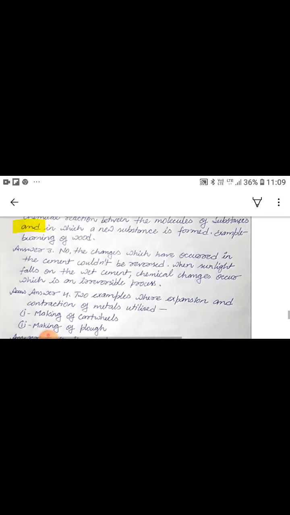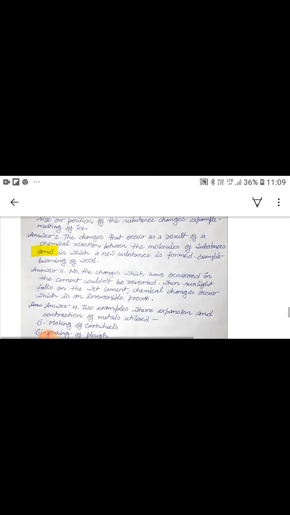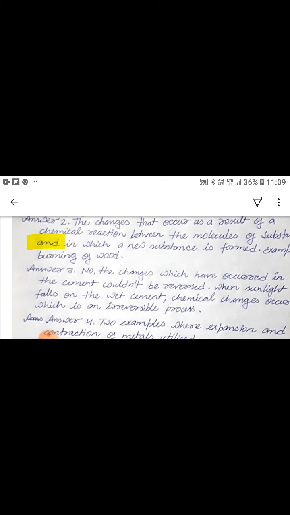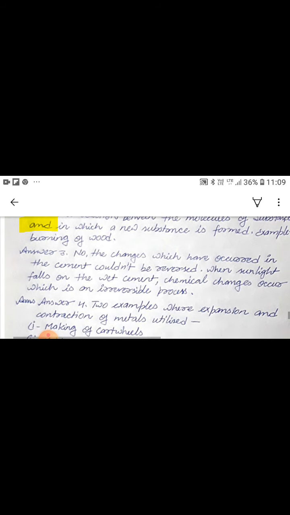So here I am reading only answers, not questions. So answer 3, the change which has occurred in the cement couldn't be reversed. When sunlight falls on the wet cement, chemical changes occur, which is an irreversible process.